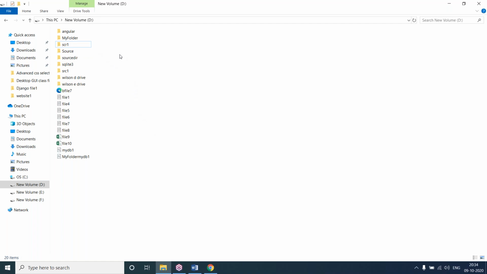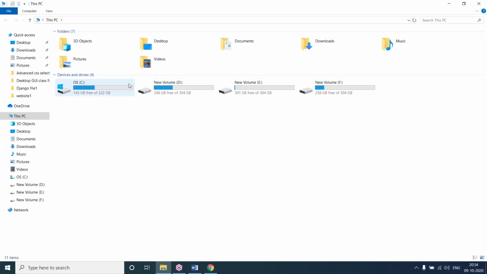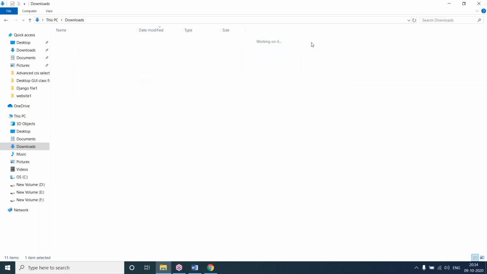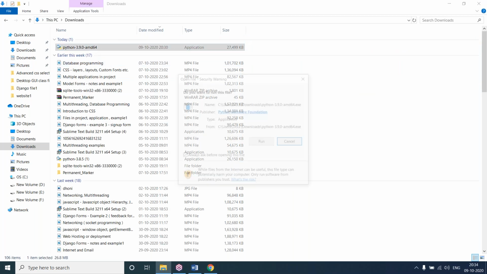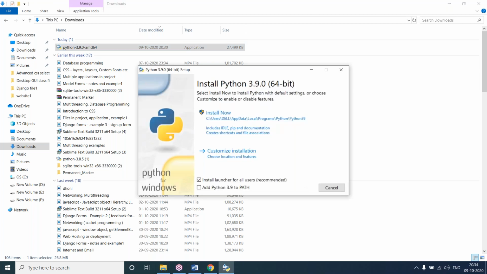After uninstall, I'm physically deleting the location, as it may have some files. I'm deleting that. And now in downloads, we can install the software. In downloads, the exe file is there, then we can install. So here, run. Here you can see I'm installing Python 3.9.0 64-bit. Here it is saying Install Now.